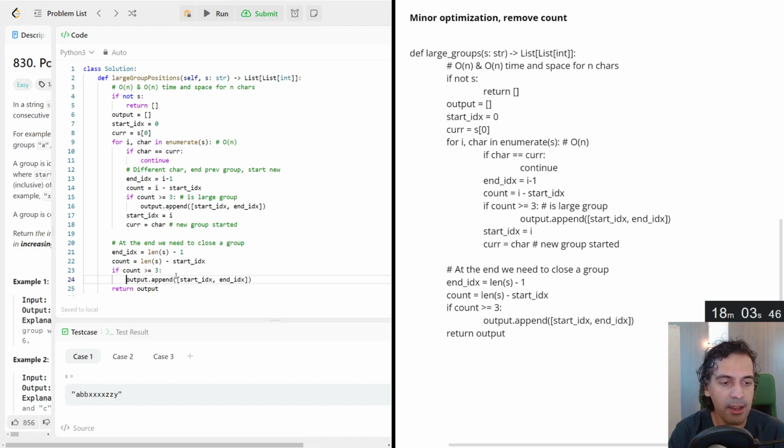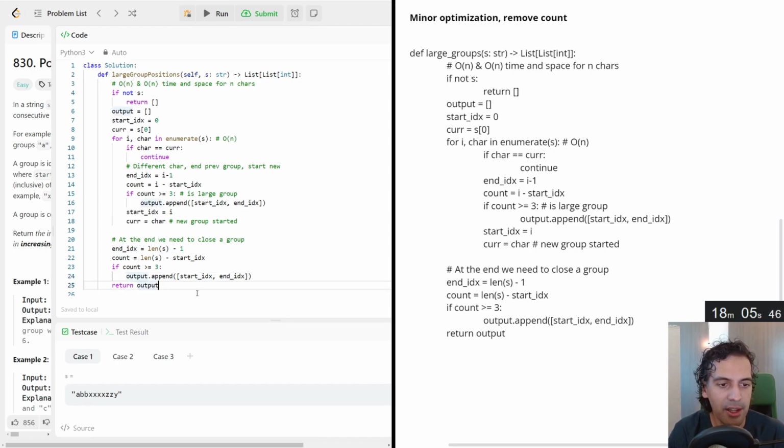Just noticed another thing. You guys may be noticing a lot of these little off by ones. Feel free to yell out loud. I'm sorry I missed it. String S, that's fine. Nothing else is passed in. Start index continues, different char. This way it doesn't get too deep of a nested loop.